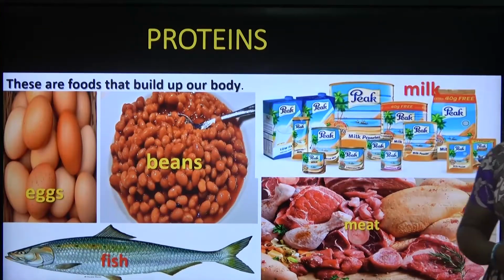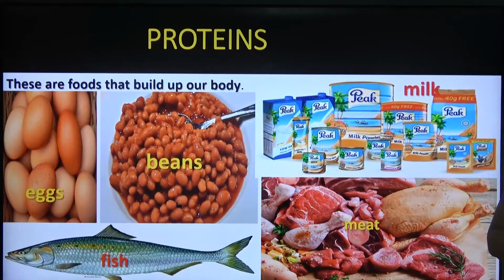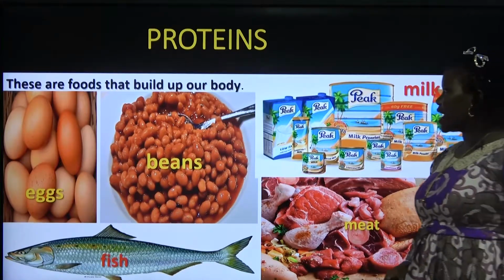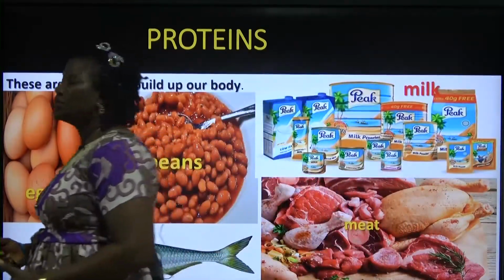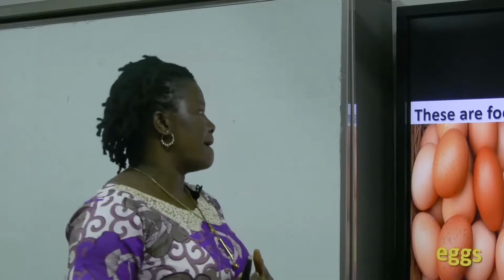Now, the second class of food that I'm going to talk about is protein. Proteins are food that build up our body.